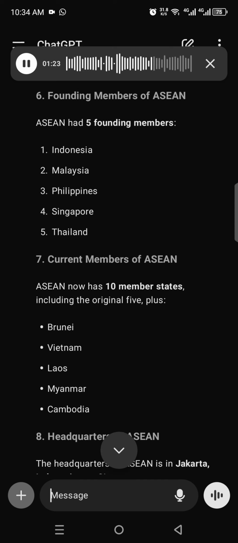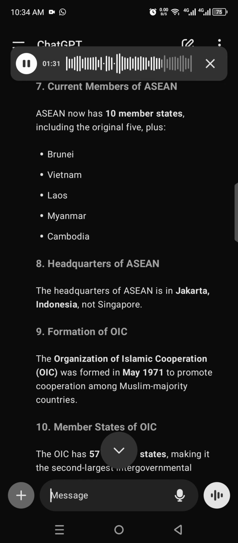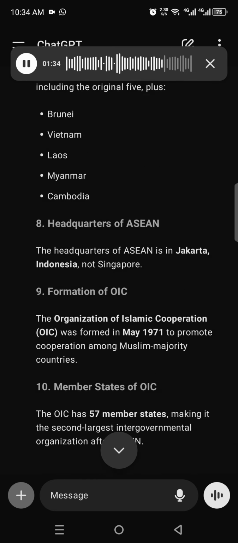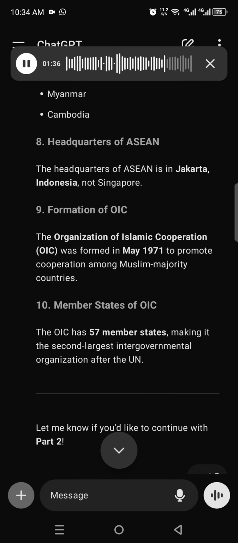7. Current members of ASEAN. ASEAN now has 10 member states, including the original 5, plus Brunei, Vietnam, Laos, Myanmar, Cambodia. 8. Headquarters of ASEAN. The headquarters of ASEAN is in Jakarta, Indonesia, not Singapore.